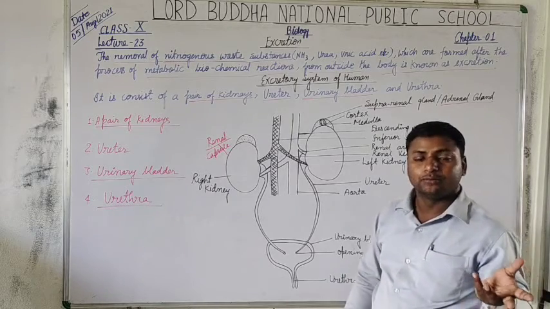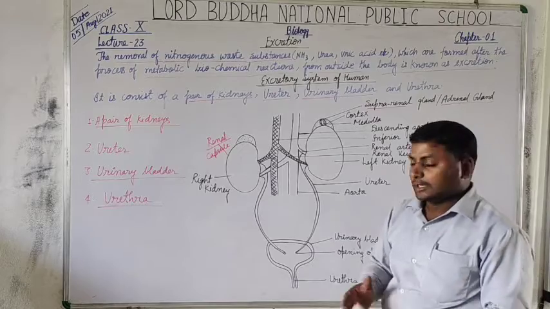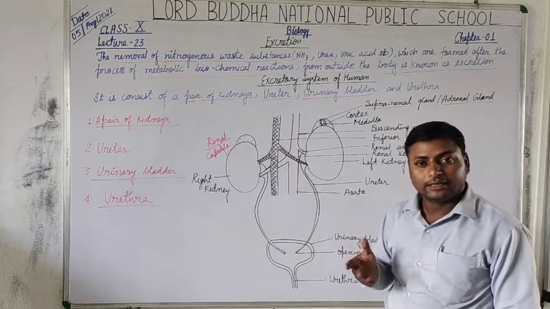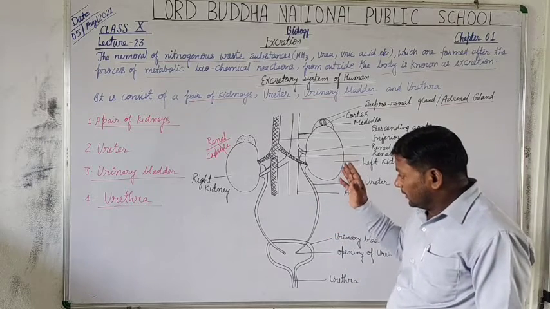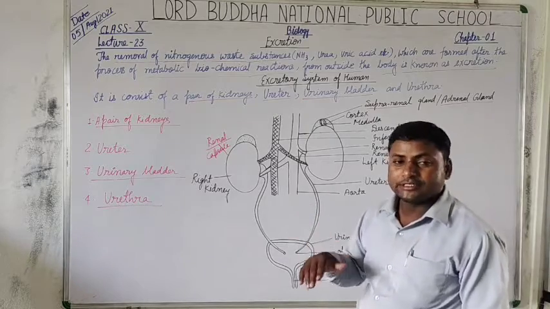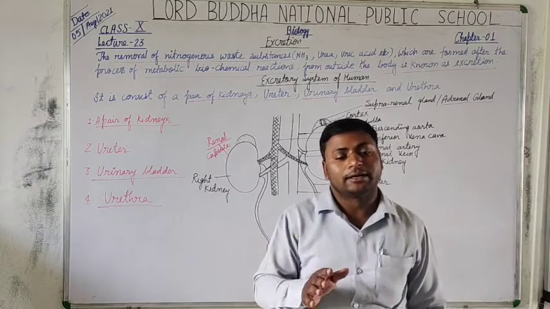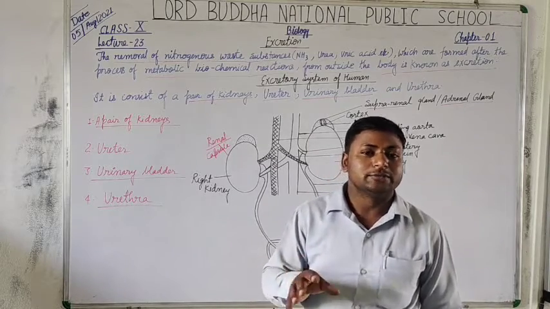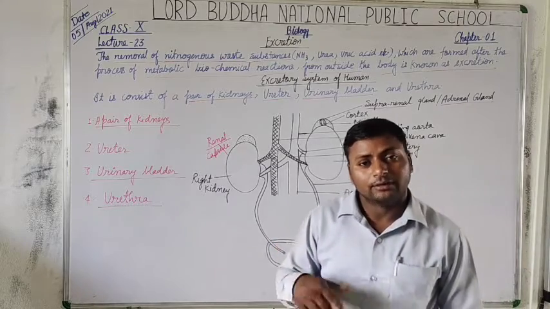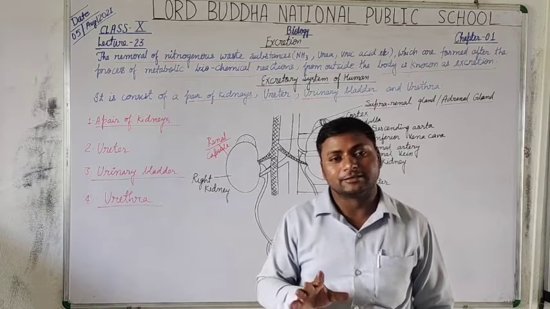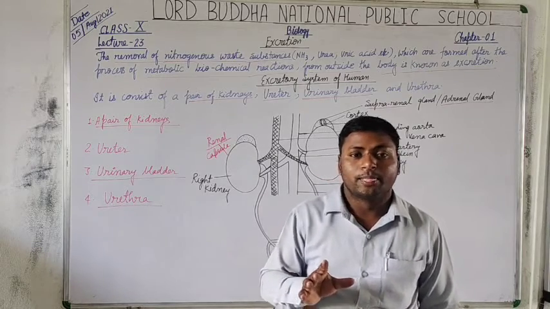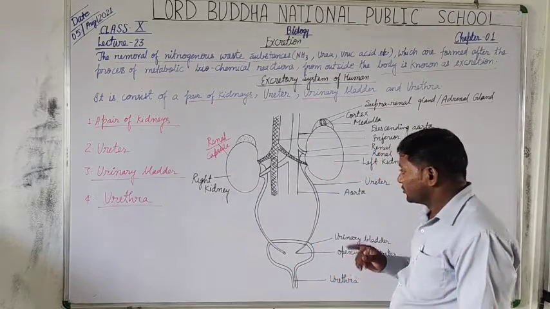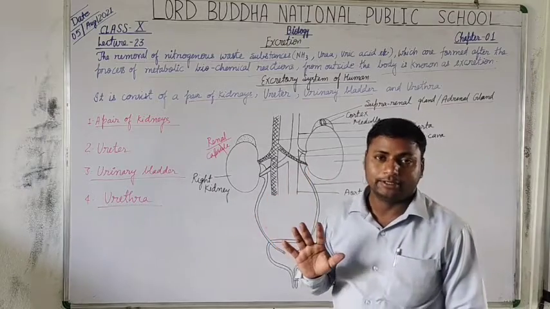Students, I used the term pure blood. What does pure blood mean? Actually, oxygenated blood is called pure blood. It never has the presence of nitrogenous substances. If the blood contains oxygen, it is called pure blood. But when carbon dioxide is present as the gaseous transport, it is called deoxygenated blood or impure blood. Is that clear? So here the filtration of the blood takes place.